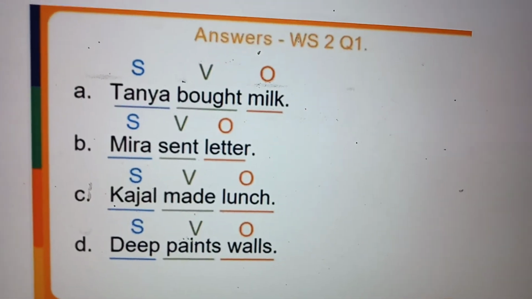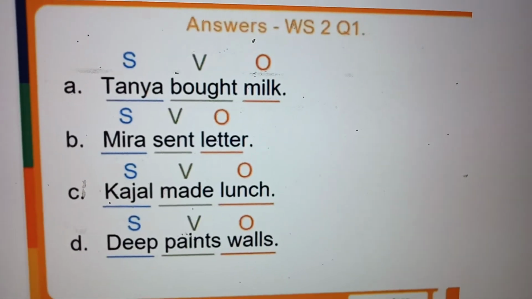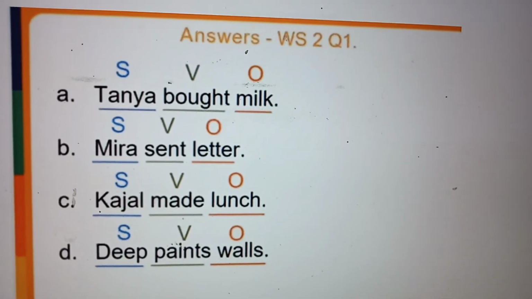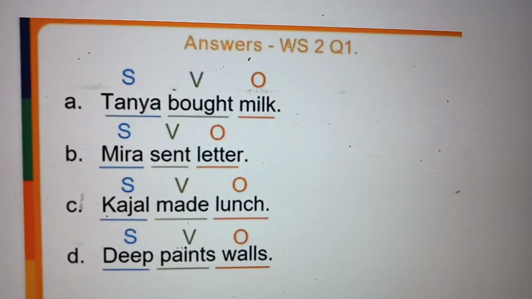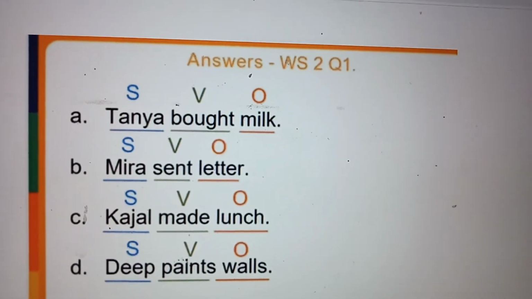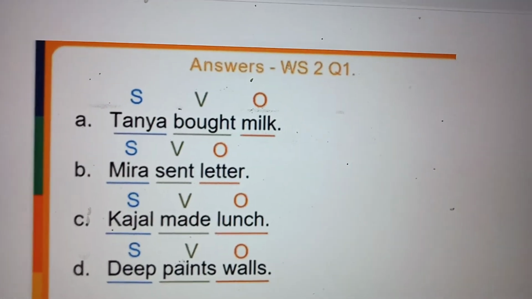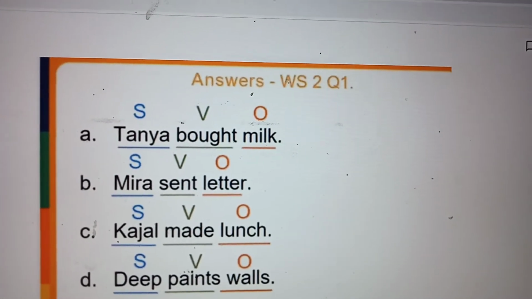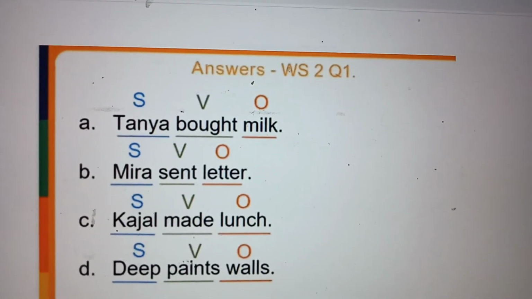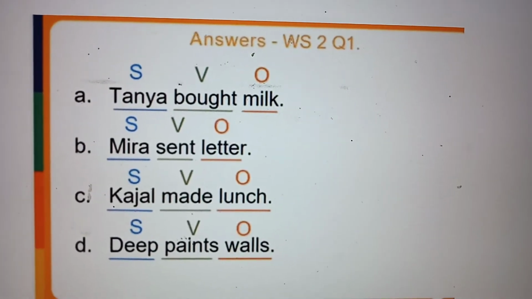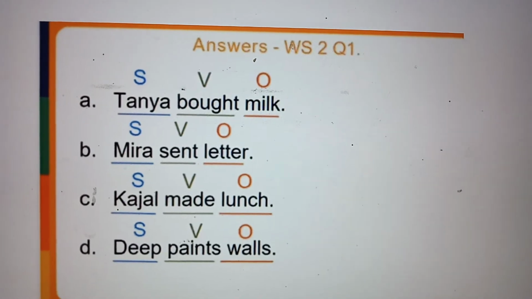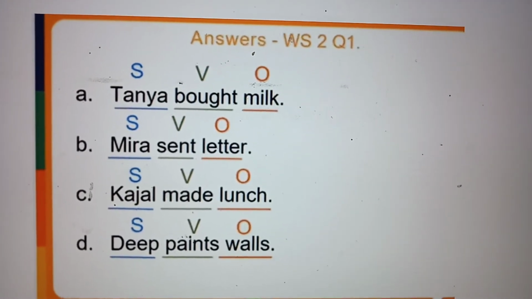Tanya bought milk. Which is the subject here? Tanya. And what is the action? Bought. Verb. Then what is the object here? Milk. So the word on which the action is taking place is milk. Meera sent letter. Meera is a subject, sent is the action, letter is the object.